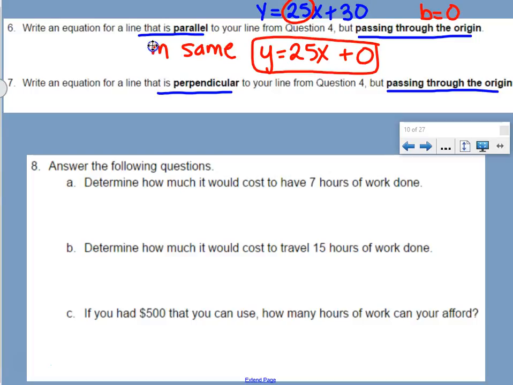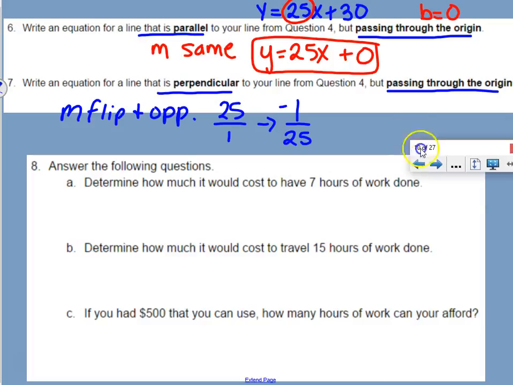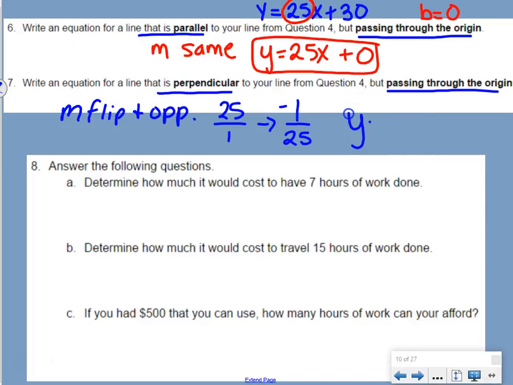For perpendicular, remember that means that our m is flipped and opposite. So to flip 25, 25 over 1 becomes 1 over 25. We started out positive, so our end result is negative. So our new slope for perpendicular is negative 1 over 25x. We're still passing through the origin, so that means our b equals 0.